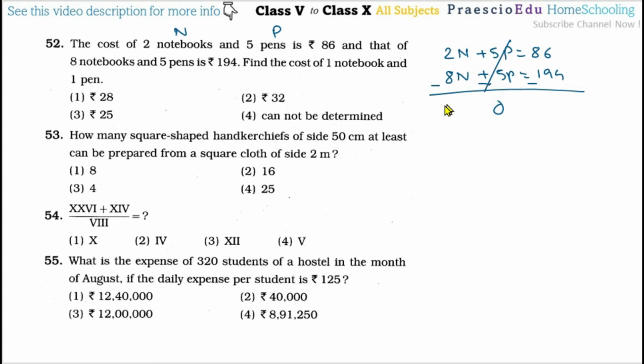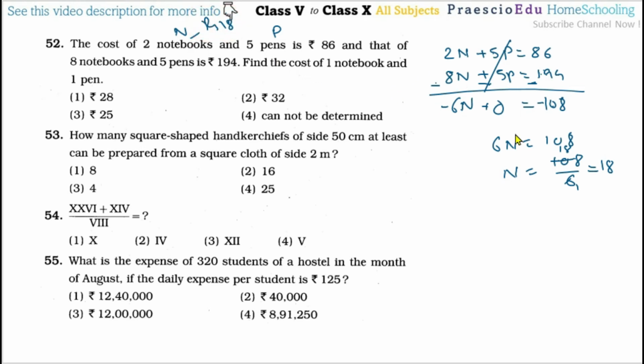Now here minus 6n, and here 194 minus 86 is 108, but that is minus because the greater number has the minus sign here. Both sides are negative, so we will remove the negative sign, so 6n is equal to 108, so n is equal to 108 divided by 6. 6 ones are 6, 6 8s are 48, so 18 rupees is the price of the notebook, okay, so this is rupees 18.